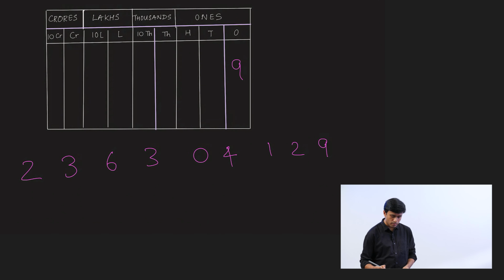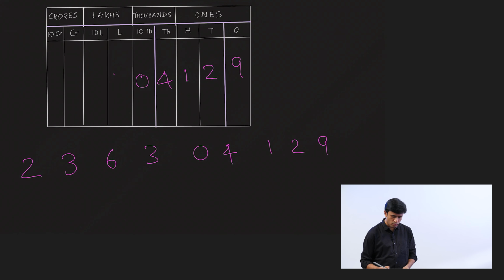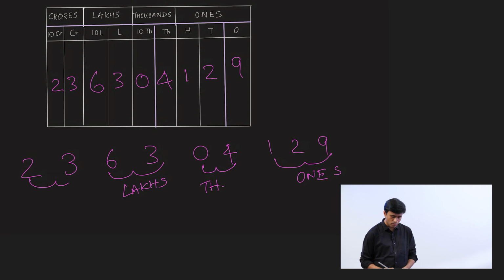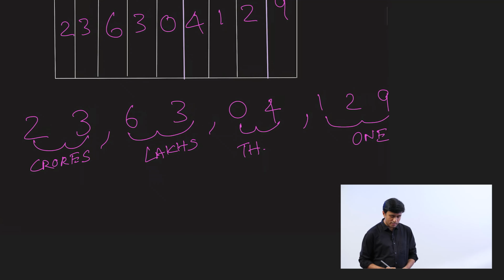So 9 goes here, 2 goes here, 1, 4, 0, 3, 6, 3, 2. Now we have to identify the periods. This is the ones period, this is your thousands period, this is your lakhs period, and this is your crores period. And we know that the periods are separated by commas. We place the commas.